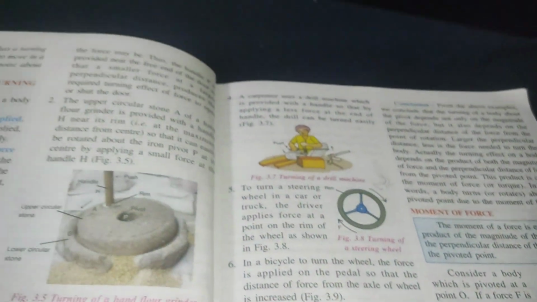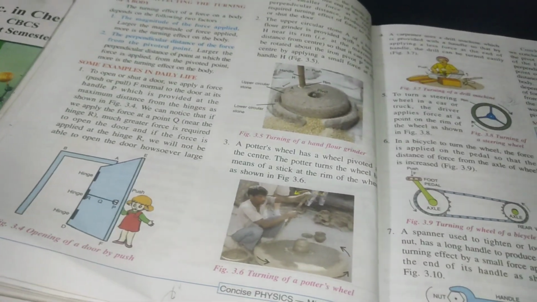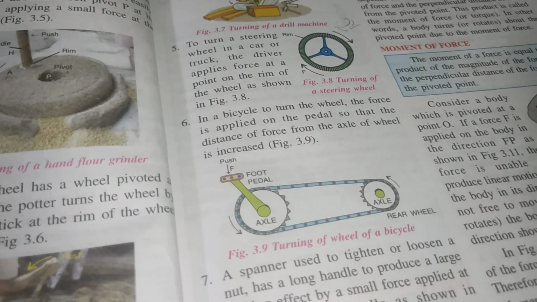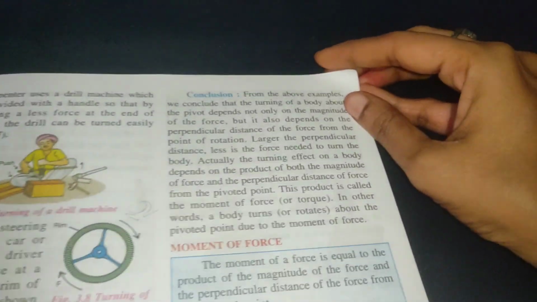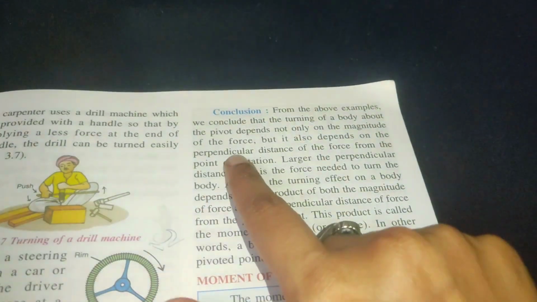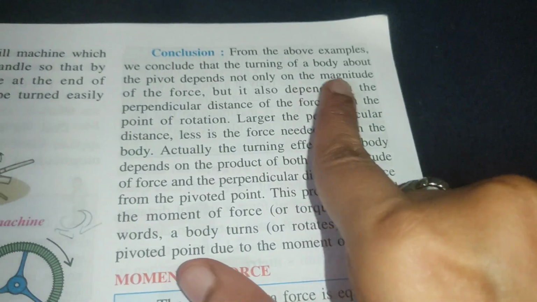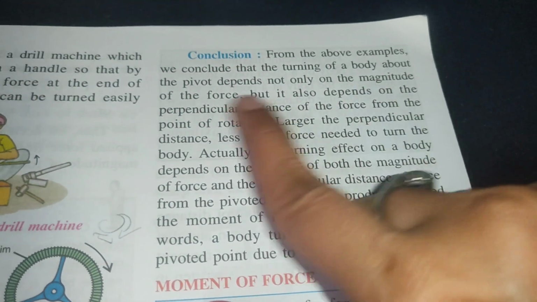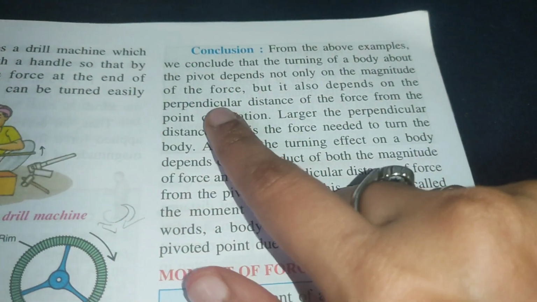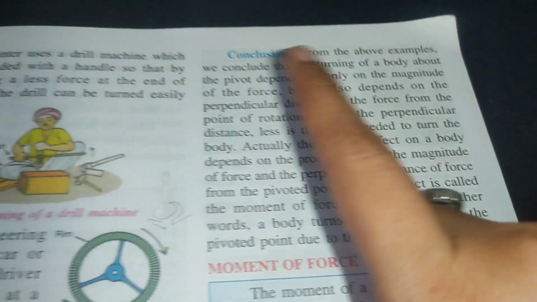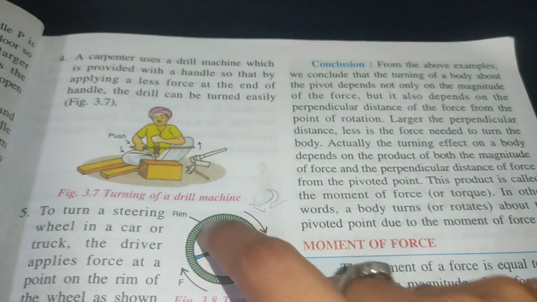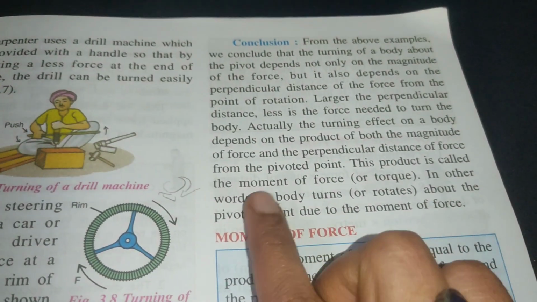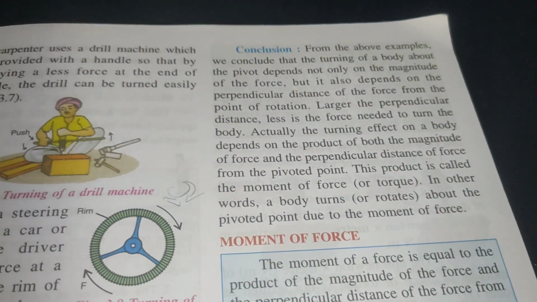All these are examples of how these factors help us in our daily life to handle the turning effect of a body by small force. From the above examples, we can conclude that the turning of a body about the pivot depends not only on the magnitude of the force, but also on the perpendicular distance of the force from the point of rotation. The larger the perpendicular distance, the less force is needed. We need only a small force to turn the body.